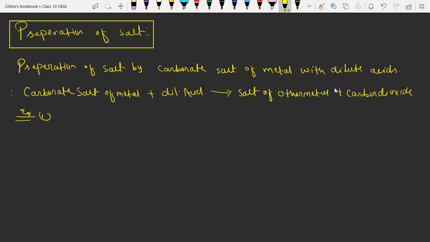Example number one. Suppose we have sodium carbonate. It is Na2CO3. It is sodium carbonate, when it reacts with HCl, it gives NaCl. See, here we have a carbonate reactant. So whenever we have a carbonate reactant, then one product is fixed, which is carbon dioxide, along with water molecule, H2O. So now we have to balance the reaction.